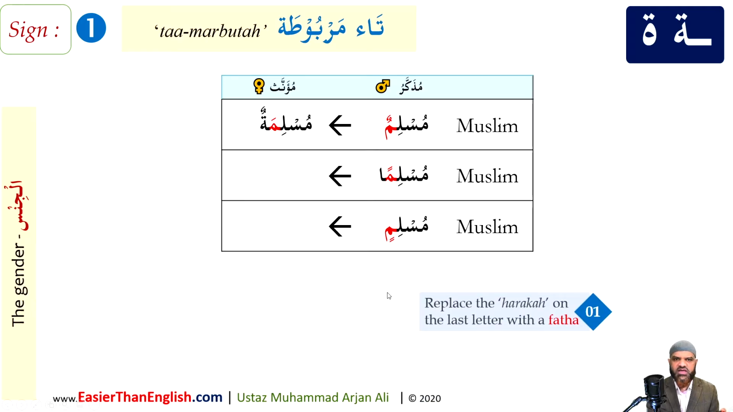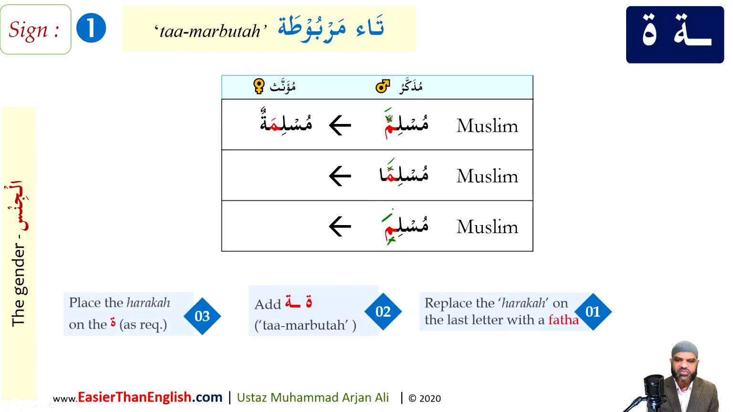Now, it's very easy. The first step is whatever's at the end of the word, you will put a fatha on the last letter. So this will be crossed off and you'll put a fatha on the last letter. Then you add the ta marbuta, which is the sign of something being feminine. So you'll add the ta marbuta at the end. Third step is simply to put whatever harakat you need on the last letter. So for example here, muslimun will become muslimatun, and musliman will become muslimatan, and muslimin will become muslimatin.